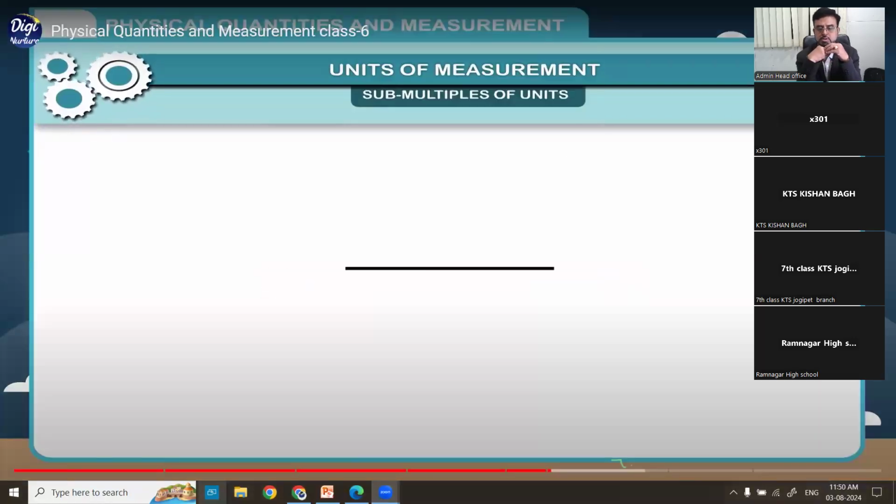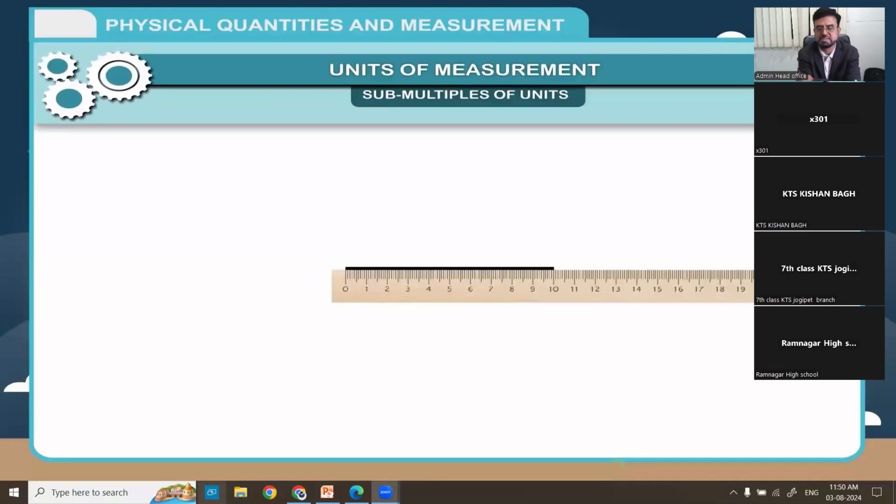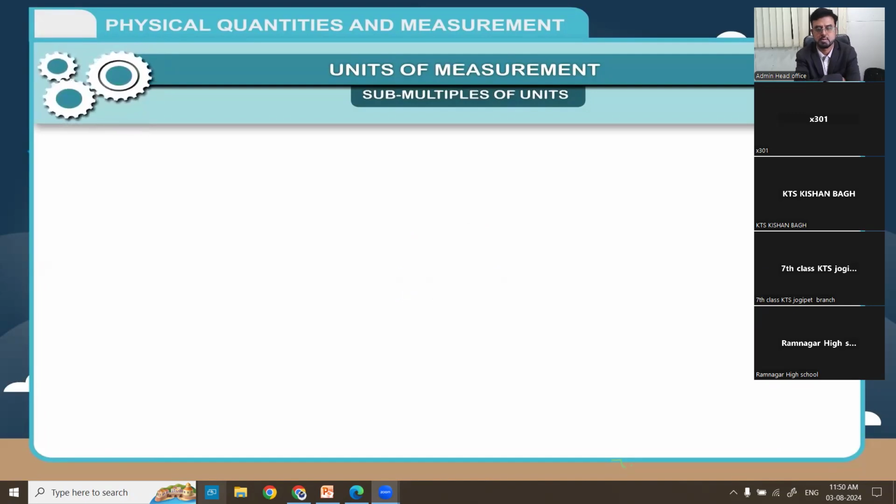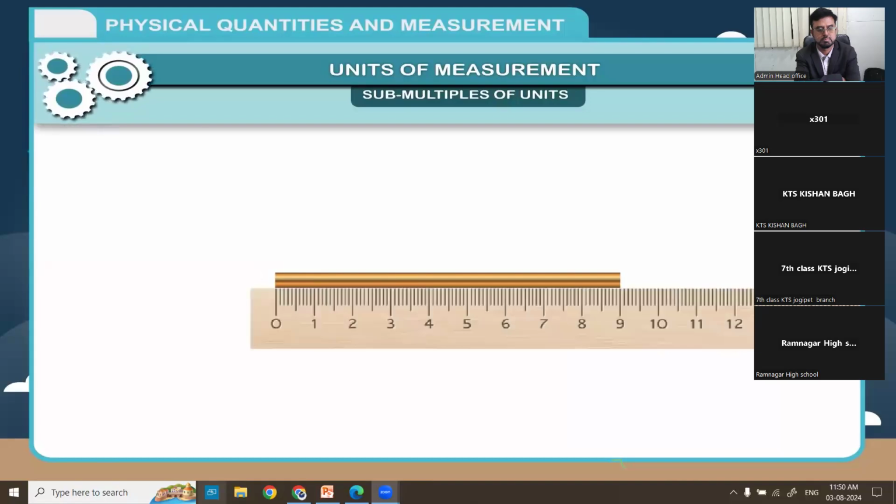Submultiples are the factors used to create the smaller forms of units. Sometimes we have to measure smaller lengths, then we use submultiples of units. For example, if we want to measure the length of a small wire, we measure in centimeters or millimeters. These are submultiples of units.